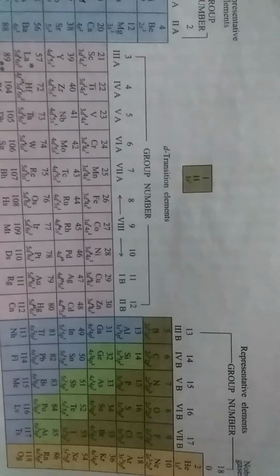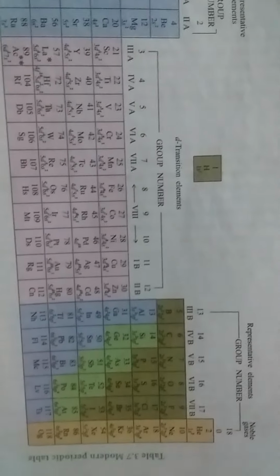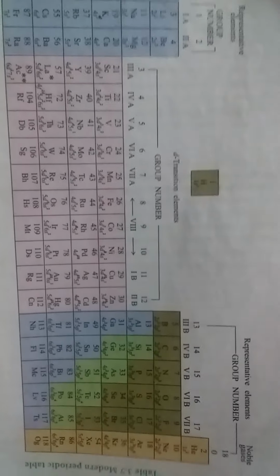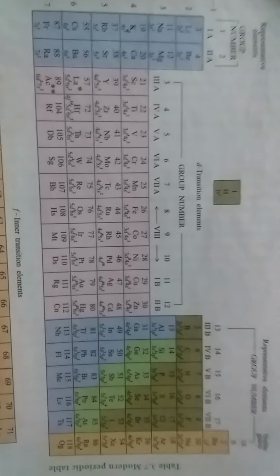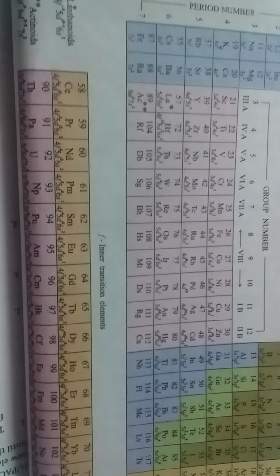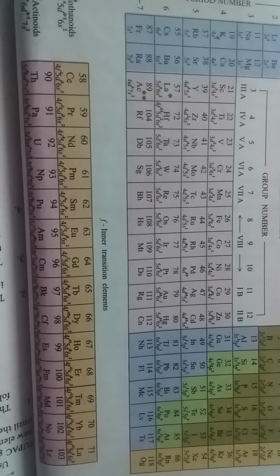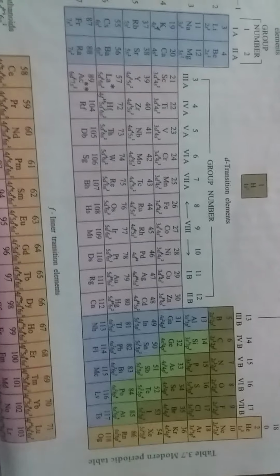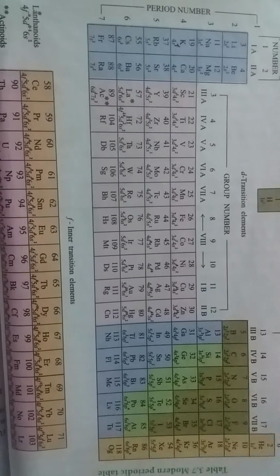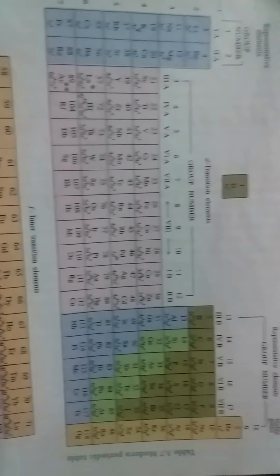How many groups are there in the modern periodic table? 18 groups. The vertical columns are called groups. There are totally 18 vertical columns, and he kept some place for the lanthanides and actinides, which are kept separately due to their different properties. This is the modern periodic table, where the elements are arranged based upon their atomic number.